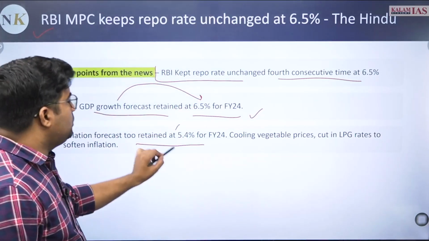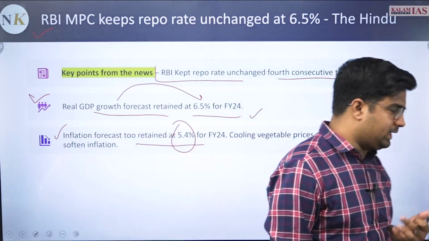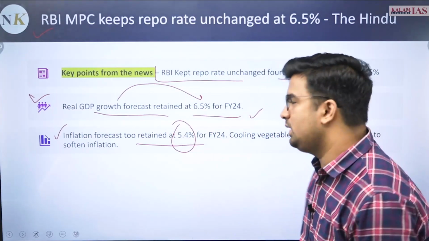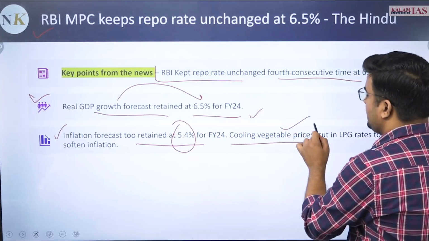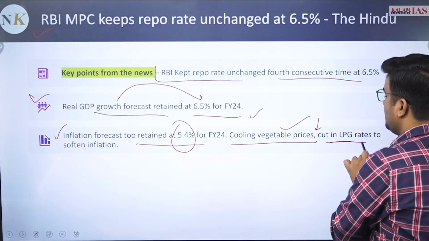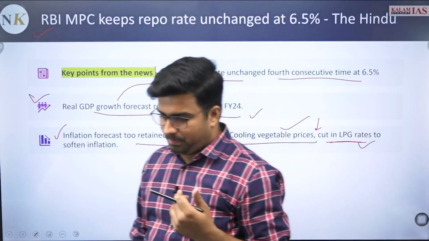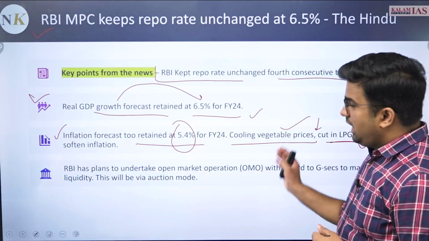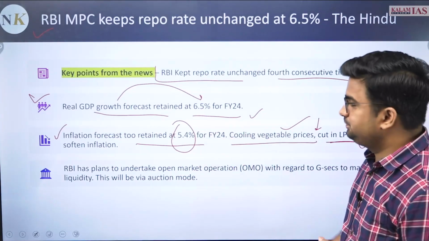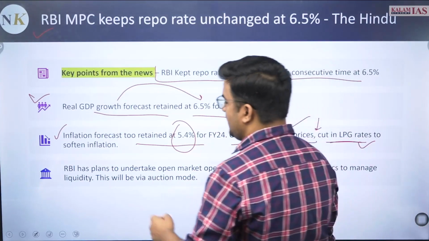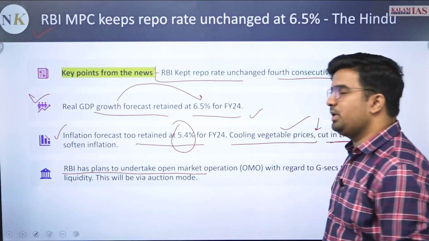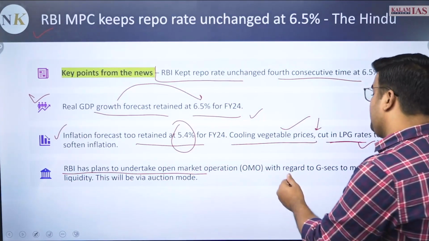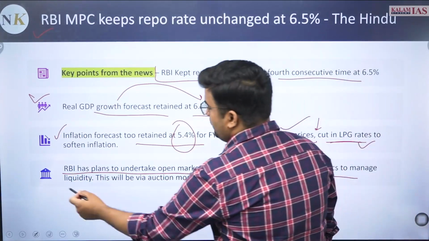अब ये जो कूल डाउन हुआ है, because they were largely expecting कि larger रहेगा, but cool down दो वजहों से हुआ है. पहली चीज तो जो vegetable prices हैं वो जो down हुए हैं, और cut in LPG rates has also reduced the cost of production of goods to a larger extent, at home or at shops also. Then the third part is RBI has plans to undertake open market operation with regard to government securities to manage liquidity.